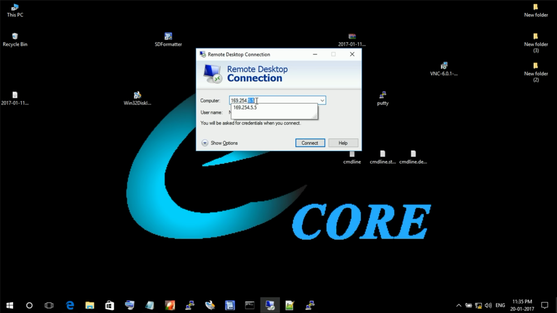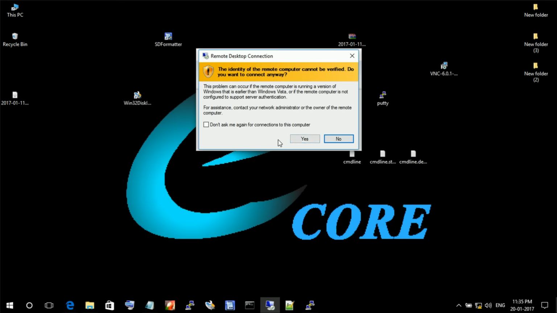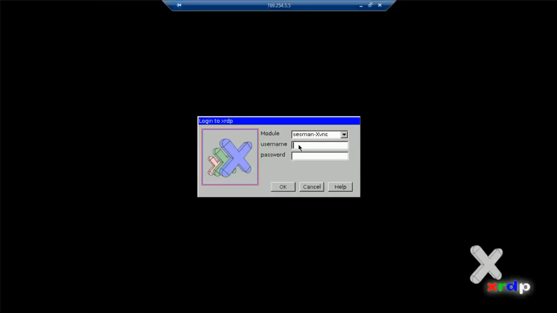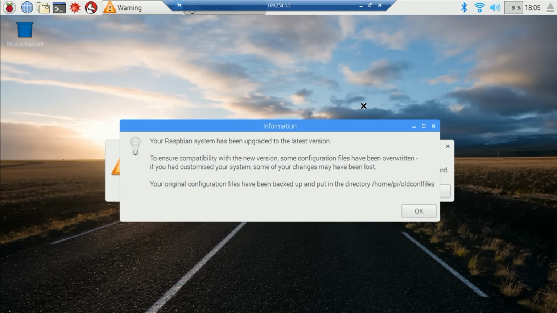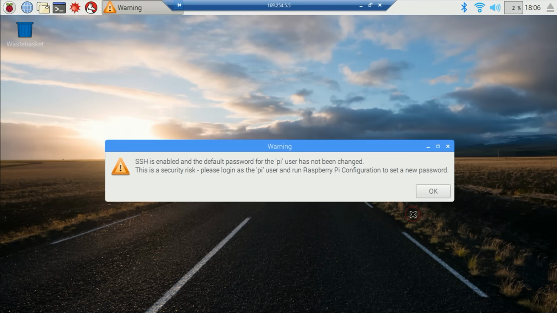In my case it's 169.254.5.5. Then click on connect. Here you type username as pi and password is raspberry. Then click on OK. Hooray! This is your Pi's desktop.